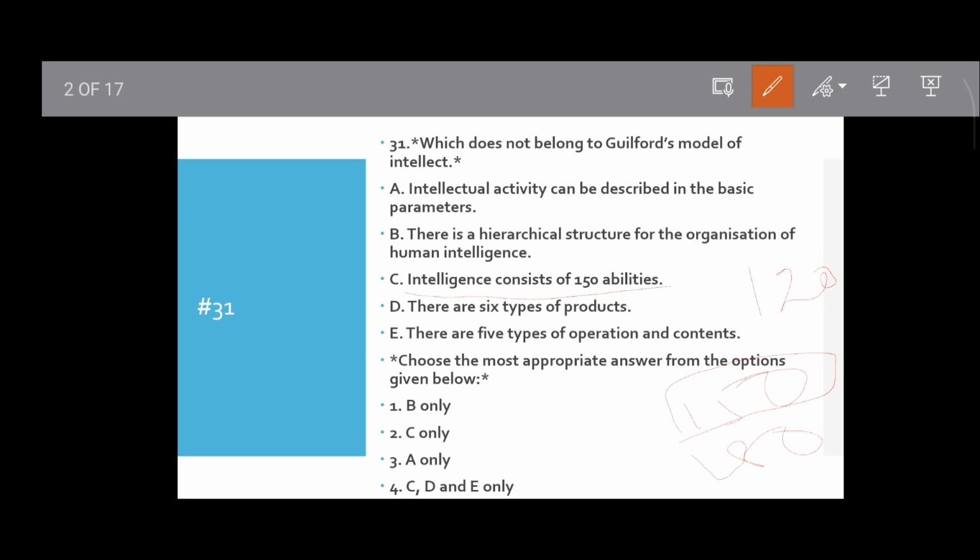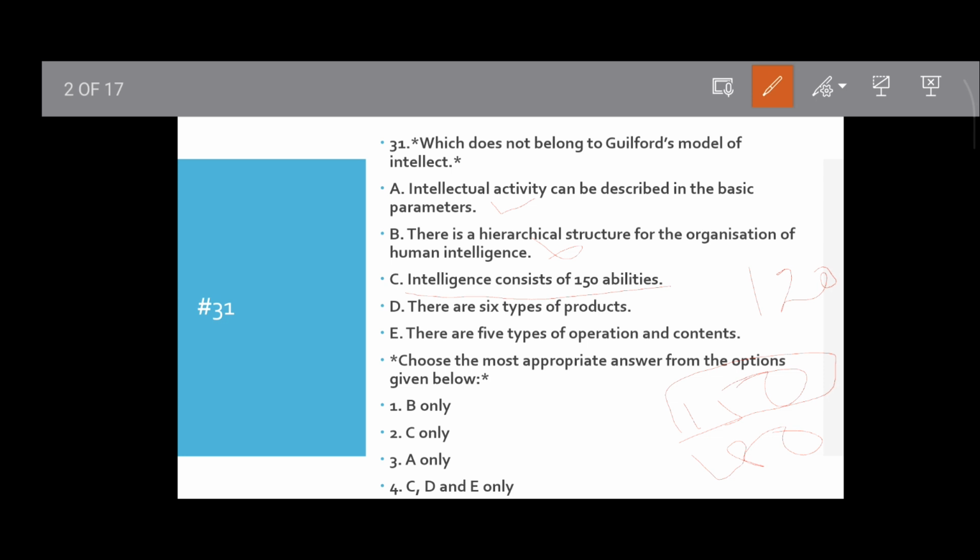Guilford rejected the idea of a general intelligence. So intellectual activity can be described on the basis of parameters, obviously it is correct. Then there is a hierarchical structure of the organization of human intelligence. Hierarchical structure. There are 6 types of product. It is a 3-dimensional model, not hierarchical. So it is incorrect.